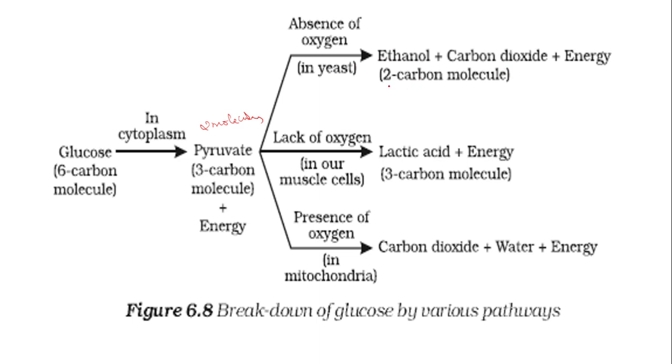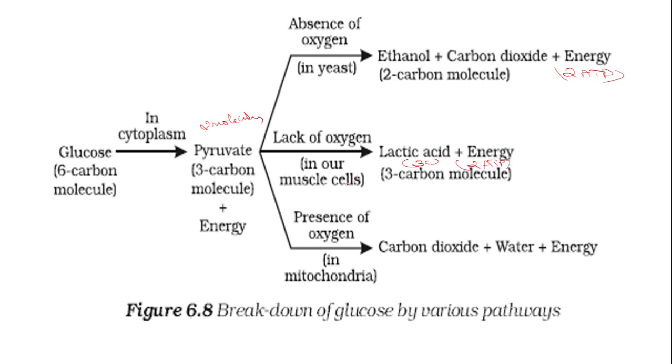With how much energy? That is 2 ATP molecules are synthesized here. And next, in the muscle cells, that is lack of oxygen, this pyruvate molecule gets converted into lactic acid, which is again a 3 carbon compound, and a little energy, that is 2 ATP molecules are synthesized.